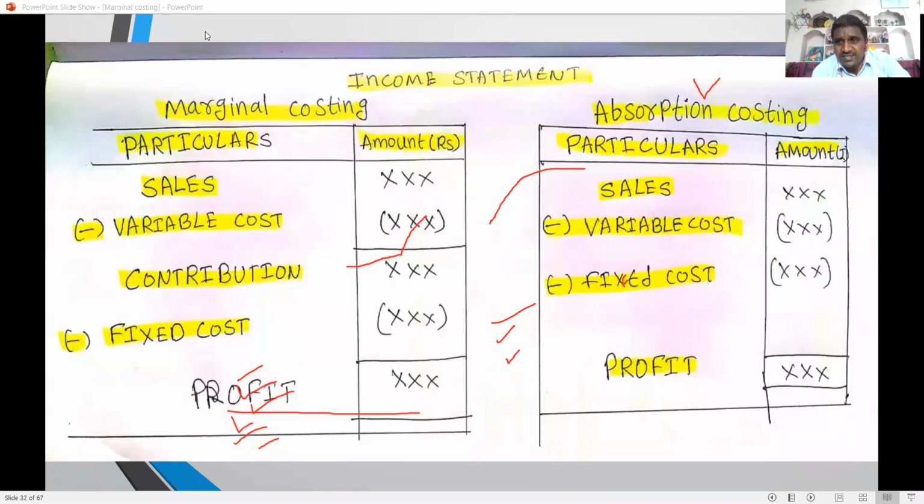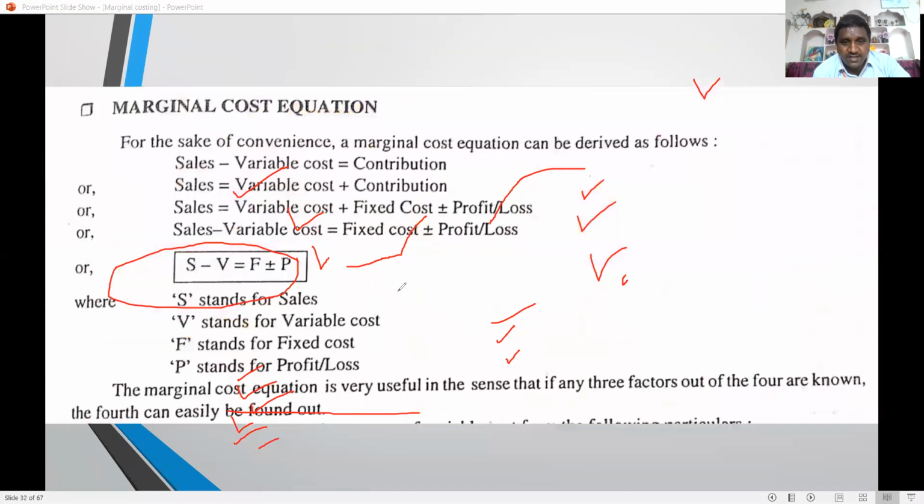In the marginal costing income statement, sales minus variable cost gives contribution. In absorption costing, sales minus variable cost and fixed cost. So in marginal costing, only variable cost is taken into consideration while calculating the cost. In absorption costing, variable cost and fixed cost are both deducted from the sales to arrive at the profit. In marginal costing, profit is nothing but contribution. It is the difference between the two.